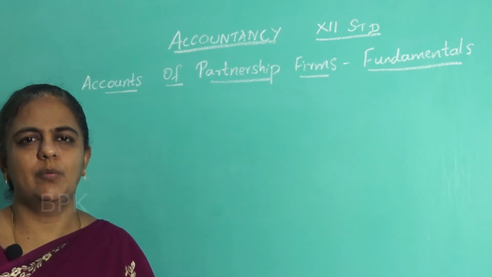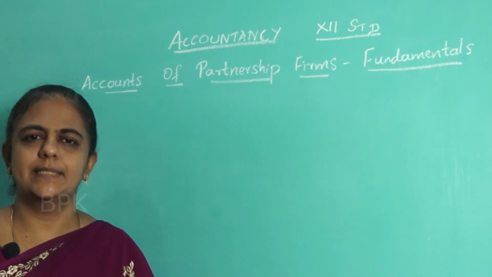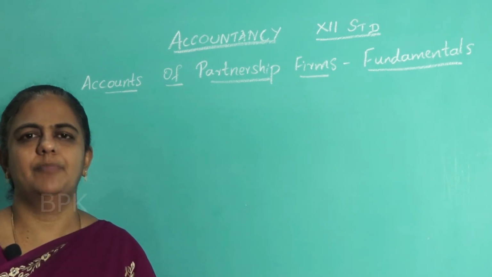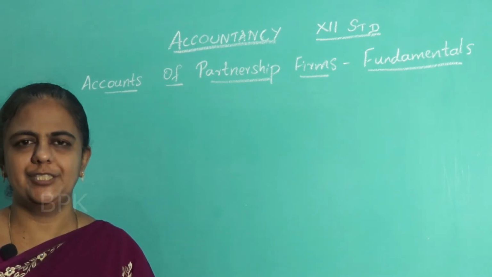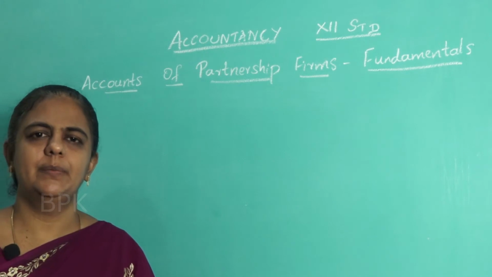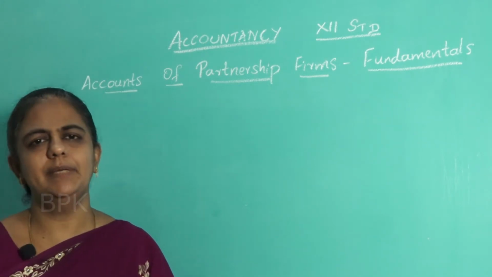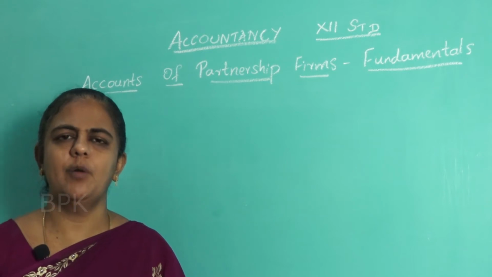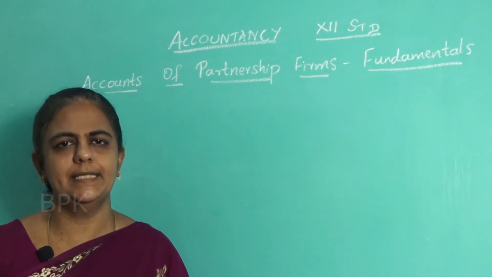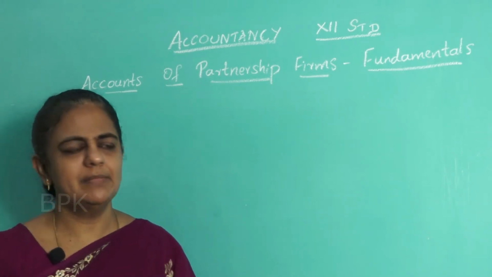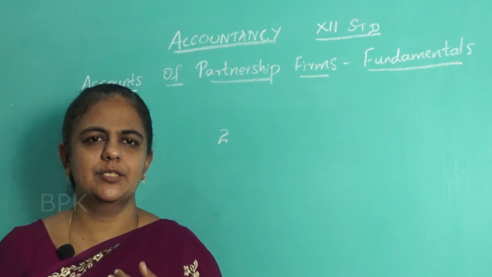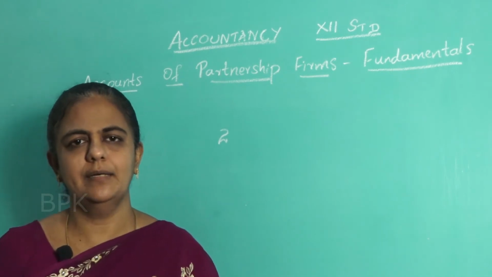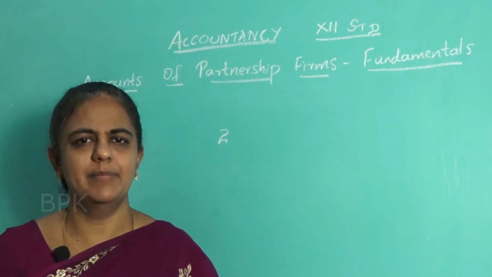So in today's class we will be seeing the basic features of a partnership firm, its meaning, definition, and also we will be discussing the partnership deed. The simple meaning of partnership firm is a form of organization where two or more persons join together to conduct a business. The minimum number of persons in a partnership firm is 2. If there is only one, it is a sole trader form of business. When there is more than one, it is called what? Partnership form of business.